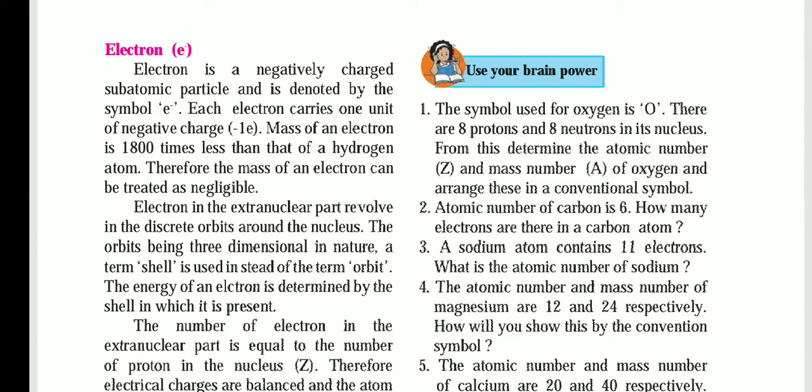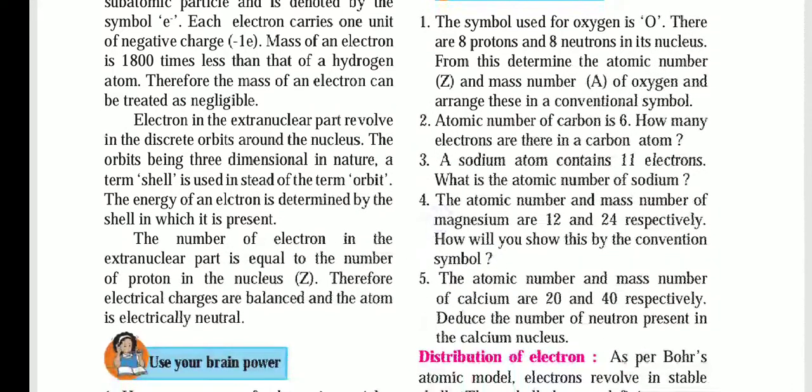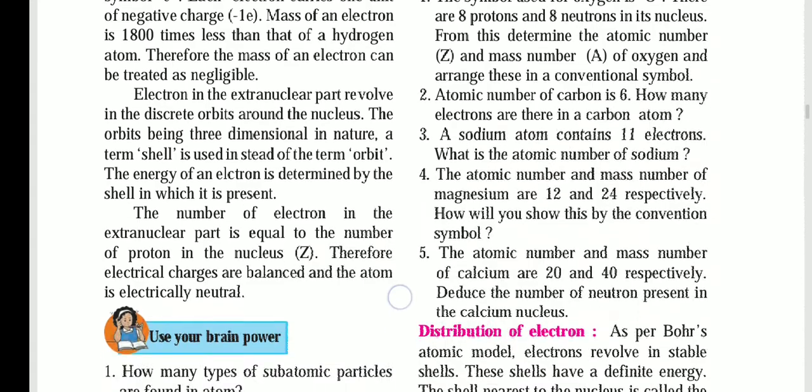The number of electrons in the extranuclear part is equal to the number of protons in the nucleus, Z. Therefore electric charges are balanced and the atom is electrically neutral. What is said is that in the extranuclear part there is the same number of electrons as protons, so the atom is electrically neutral because protons and electrons are in the same proportion.